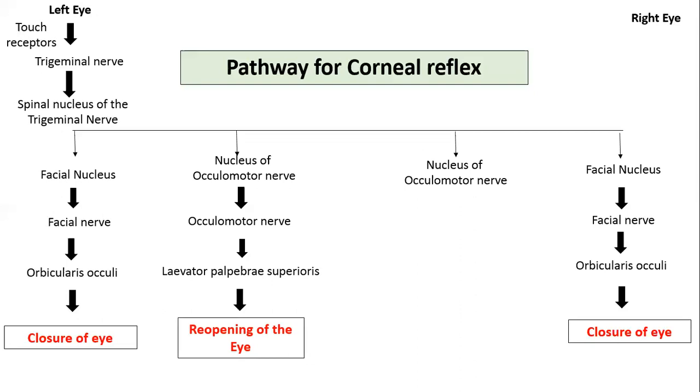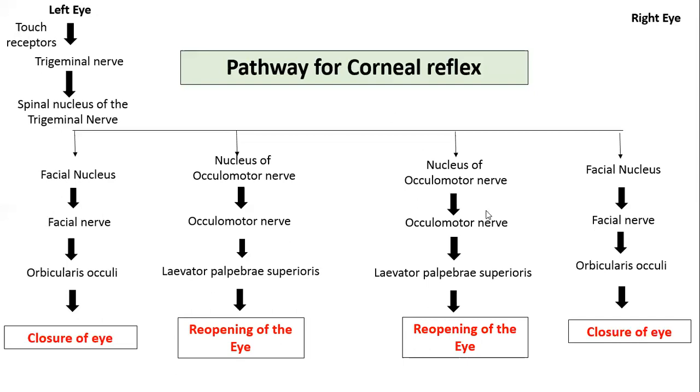Now, the projection to the opposite oculomotor nucleus causes the contraction of the levator palpebrae superioris of the opposite eye, and this causes the reopening of the eye. So this is how when an object touches the cornea, there is closure of the eyes followed by reopening of both the eyes.